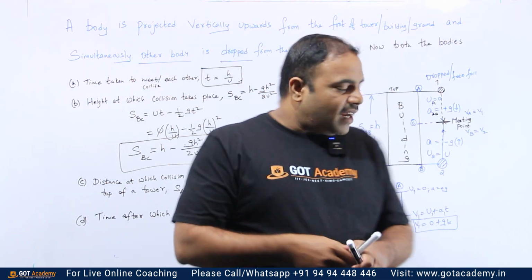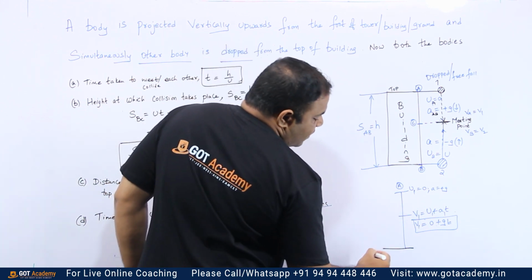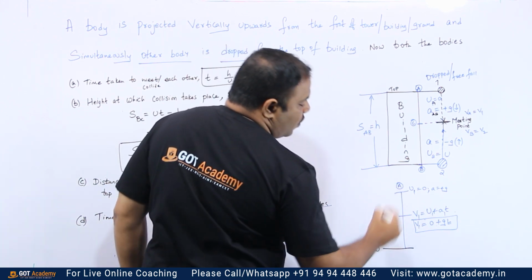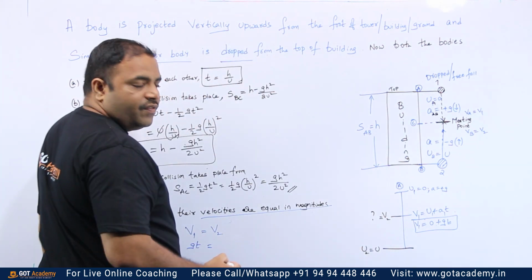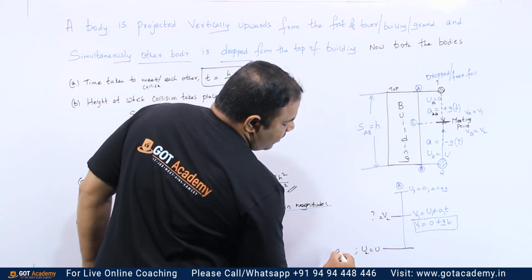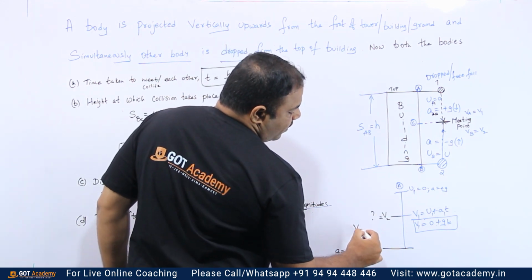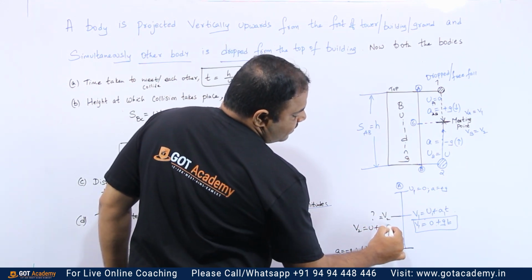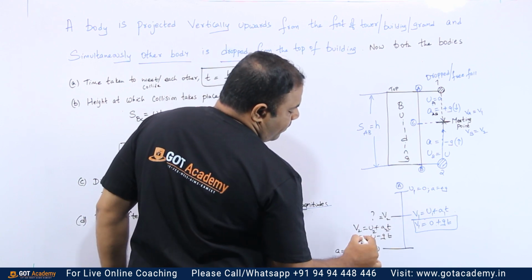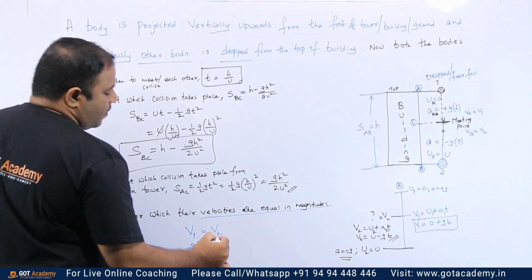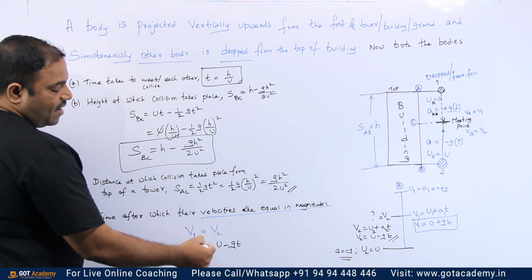Now let us discuss the second body. I am writing on the other side, just for easiness. Here the initial velocity of the second body is u2. Then what is v2? Here the body is going up, so acceleration is minus g. So again the same formula: v2 is equal to u plus at, so v2 is u minus gt.